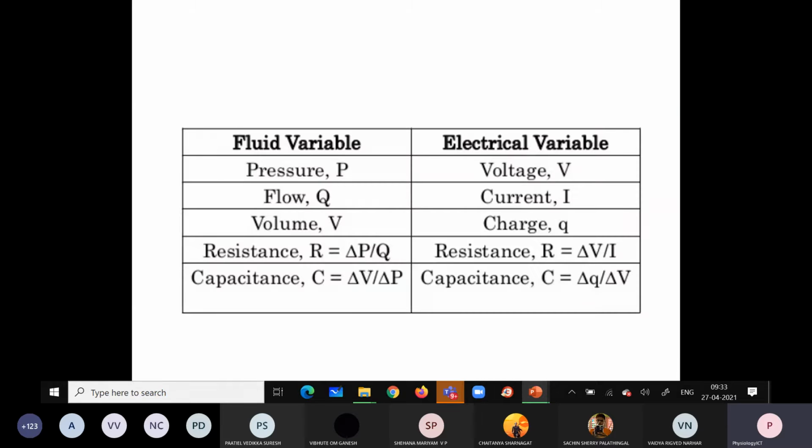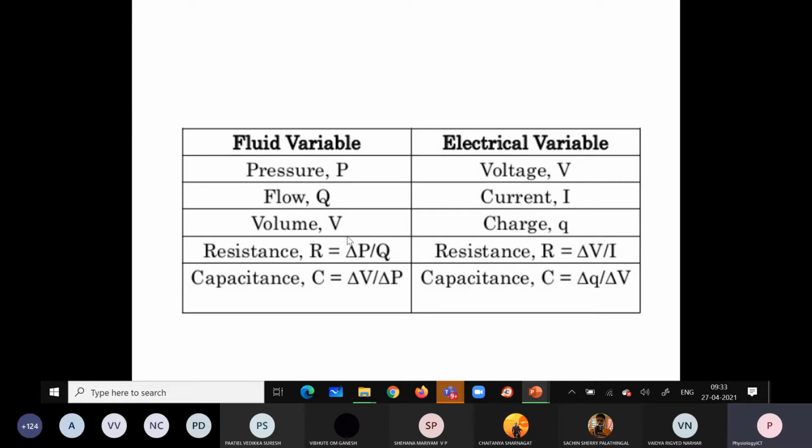Okay, so Ohm's law. We are now applying it in physiology to the fluid variable, but actually this is for the electrical variable. How are we comparing them? Voltage is compared to the pressure, and the current is compared to the flow. Then charge is compared to the volume, and the resistance is compared to the resistance again, that is delta P by Q. So that is pressure gradient divided by blood flow.